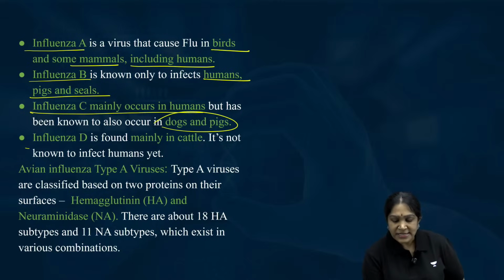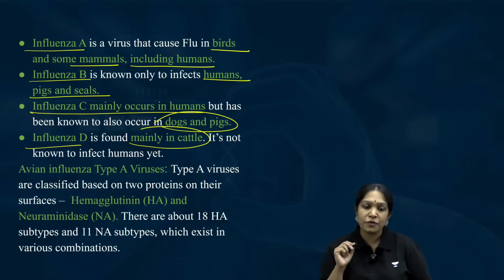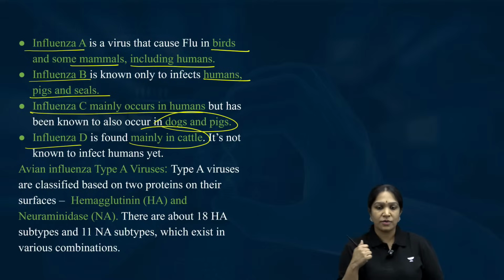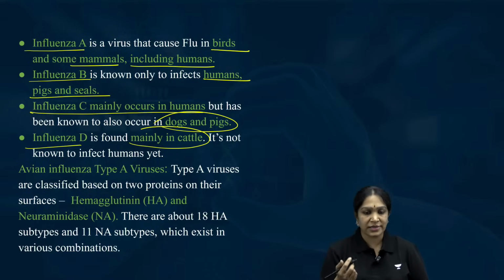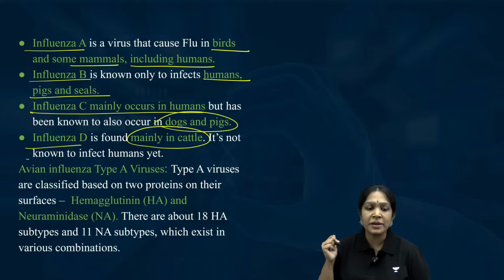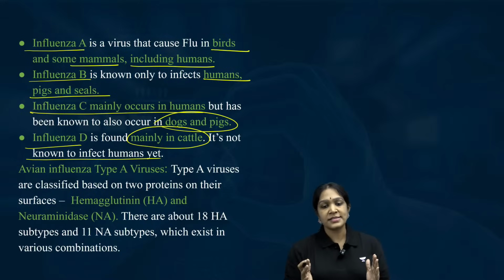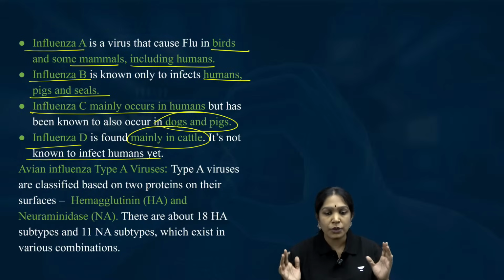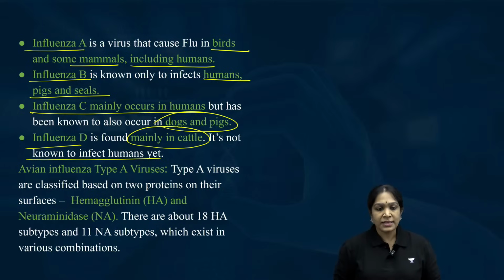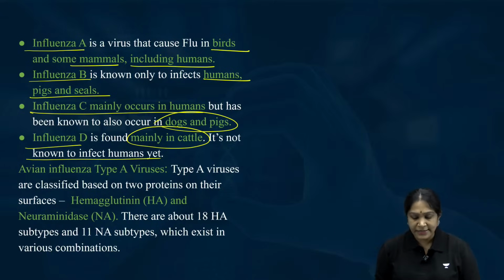Influenza D mainly affects cattle. Bovine flu we call it. It mainly affects cattle, that is cows, buffaloes, all these things. Is it clear? It is not known to infect human beings yet. So, what is the only type of influenza that is still not known to infect human beings? Influenza D.